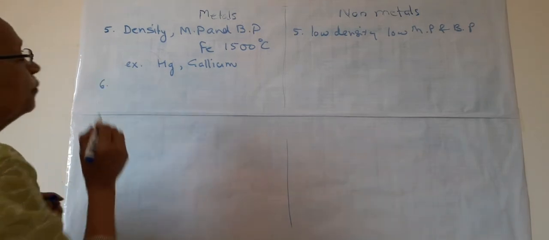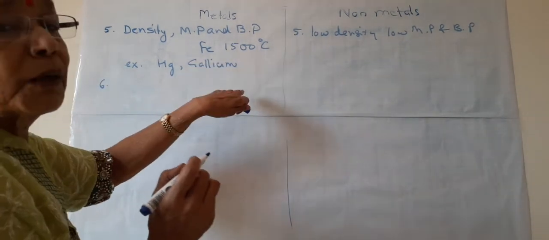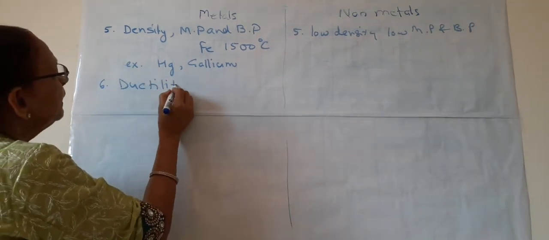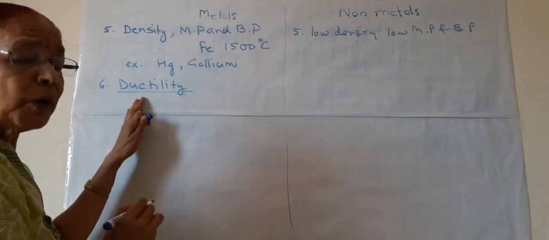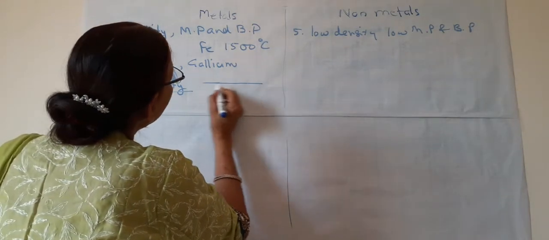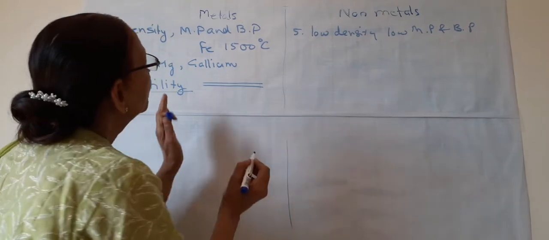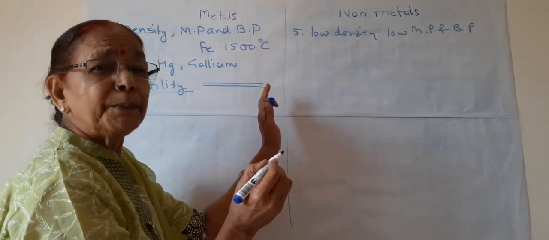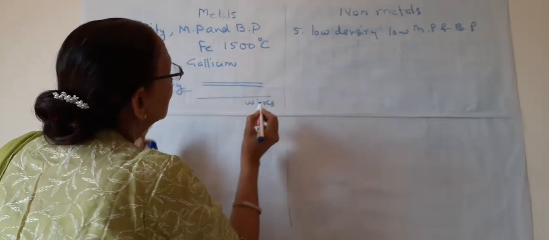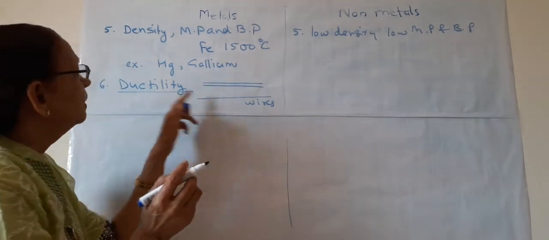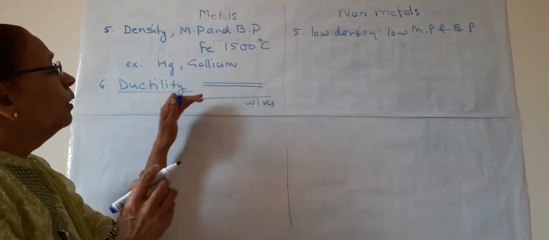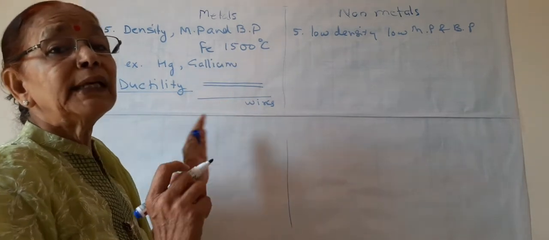Now the next very important 2-3 properties of metals. One is ductility. Ductility is the most important property of metals. What is ductility? Ductility means the metal can be drawn into a very thin pipe or into very thin wires. So when a metal is ductile, it can be drawn into very thin wires.